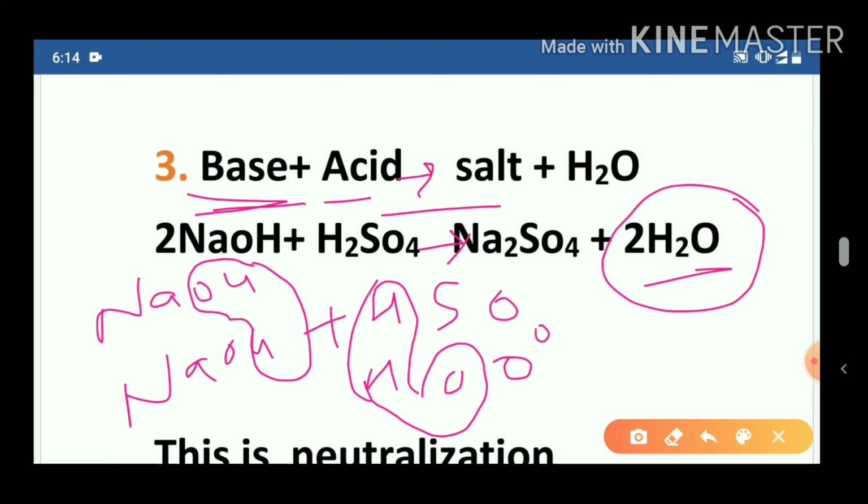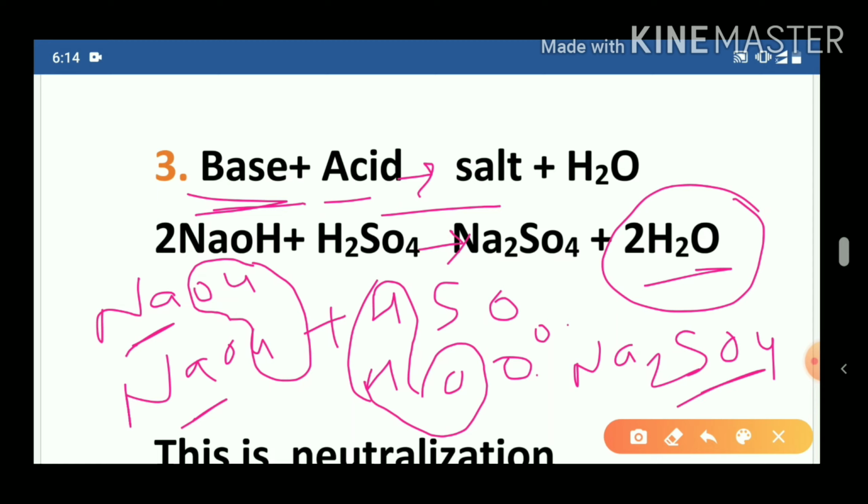After that, what is left? You write that. Now see, how many Na are there? 2. Na2 and SO4. Now see, S, how many oxygen are there? 1, 2, 3, 4. So Na2SO4. In this way we get the salt.